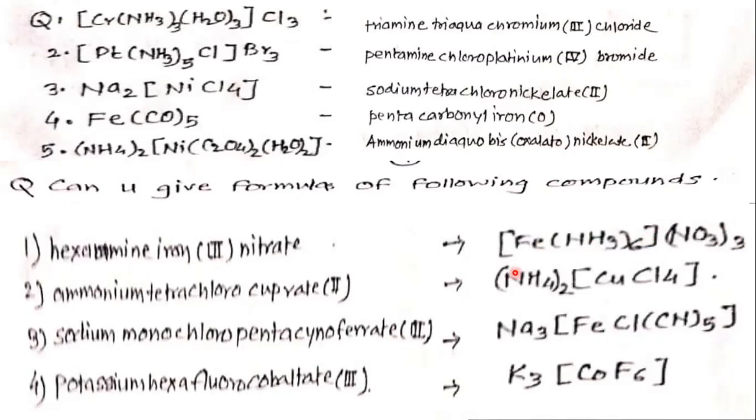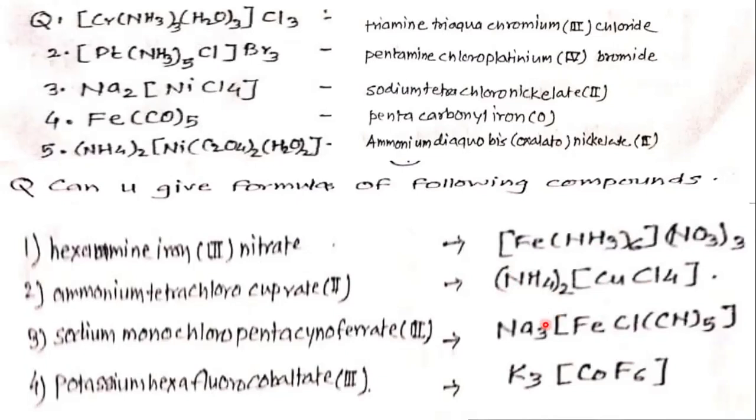Okay. Second example, ammonium tetrachlorocuprate. ATE means it is an anionic complex. Anionic complex means the counter ion should be on the left side. So ammonium (NH4)2[CuCl4].